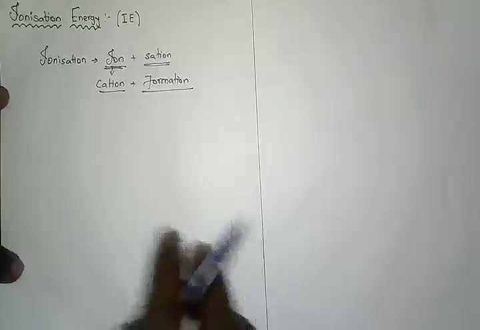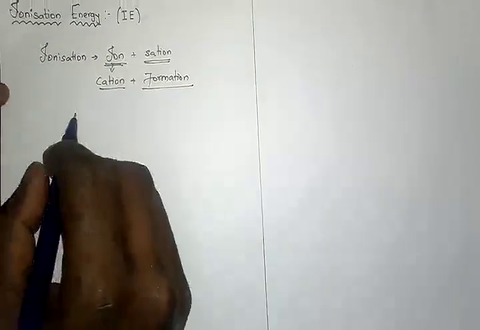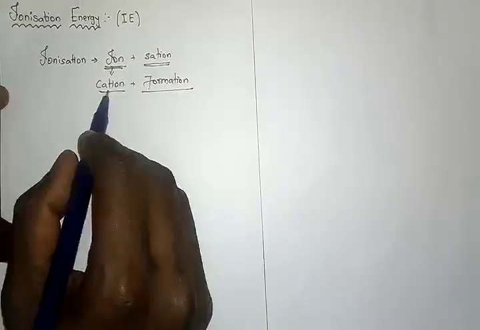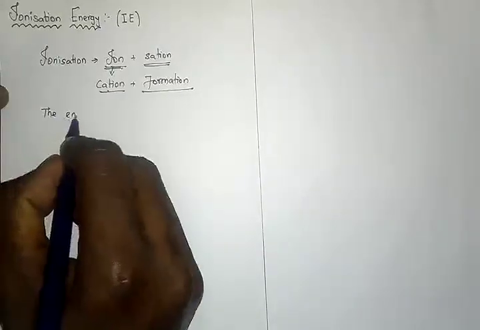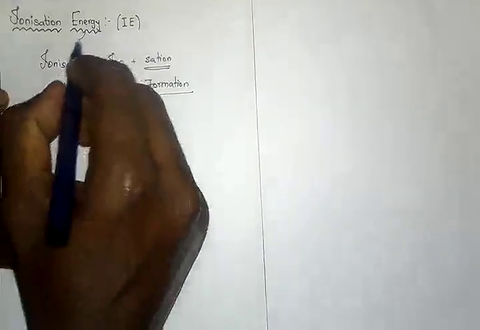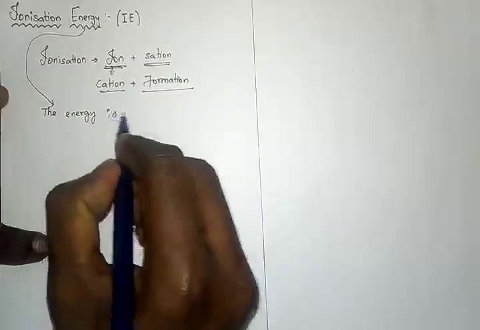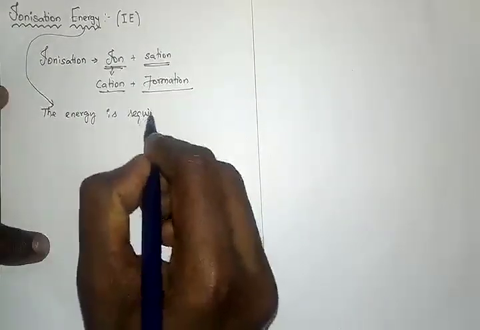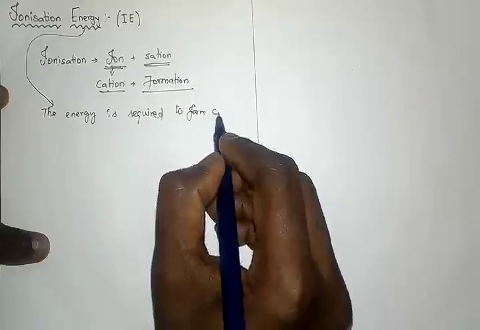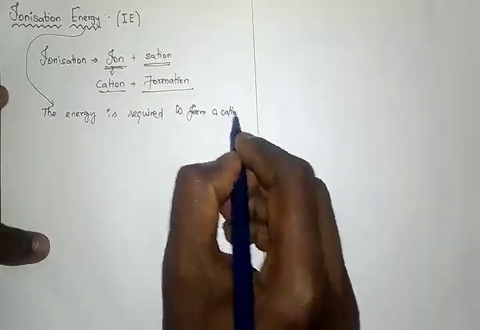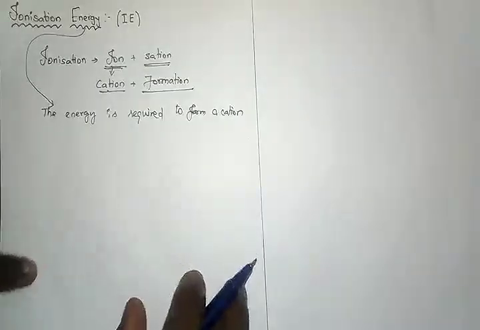The next word is energy. For the formation of a cation, energy is required. That is the idea, my dear children.